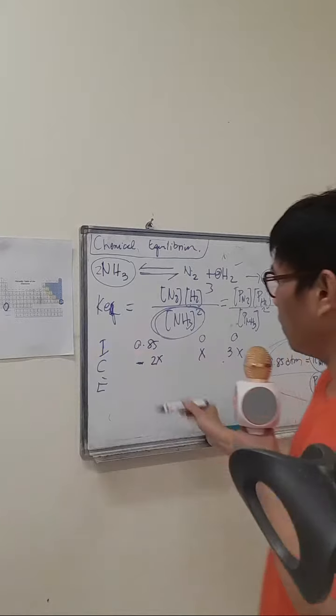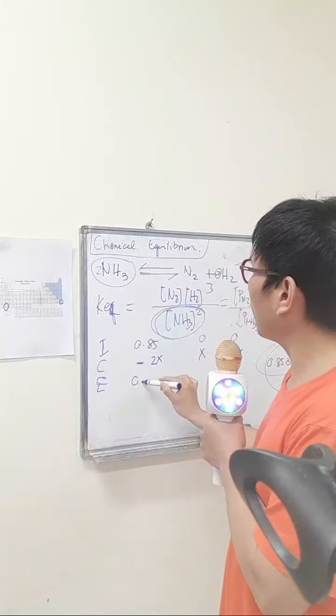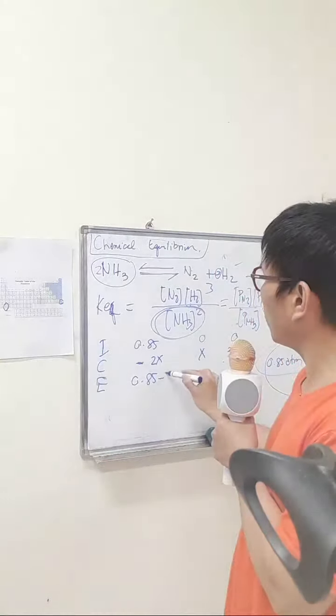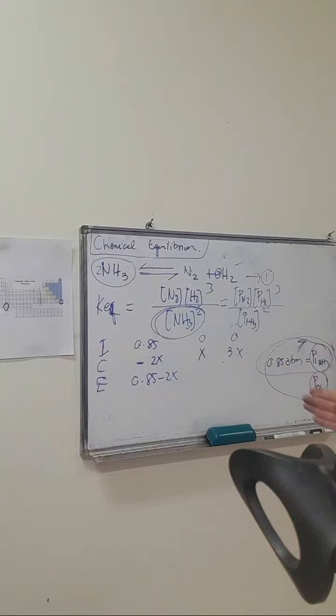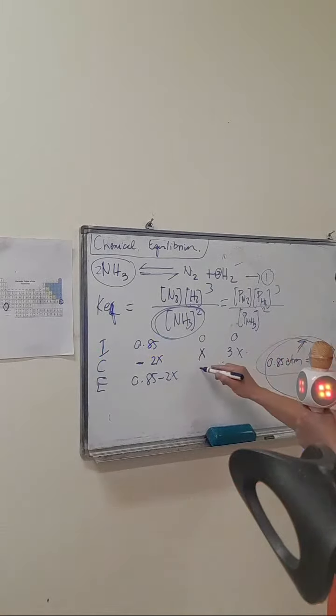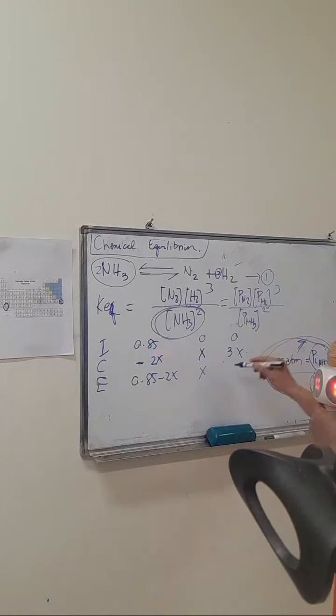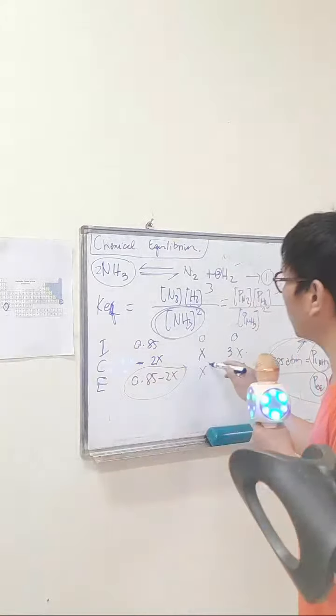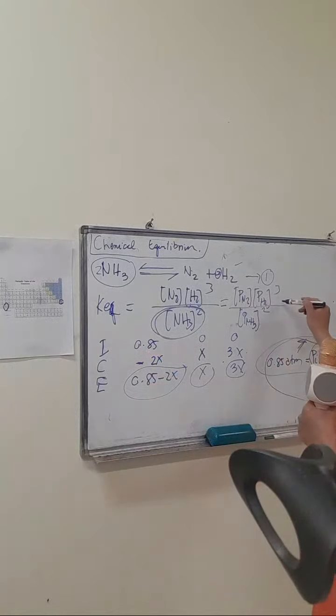And at equilibrium, it is 0.85 minus 2x, because this is 0.85 plus minus 2x. 0 plus x is just equal to x. 0 plus 3x is just equal to 3x. Now, substitute these values in the equilibrium expression using partial pressure.